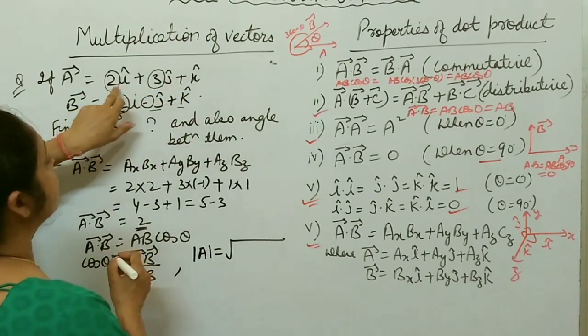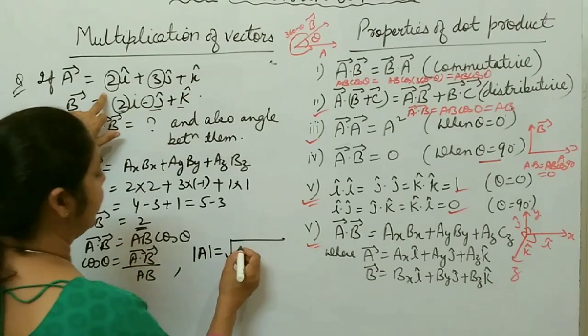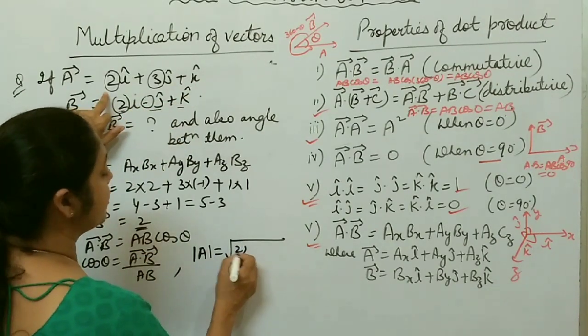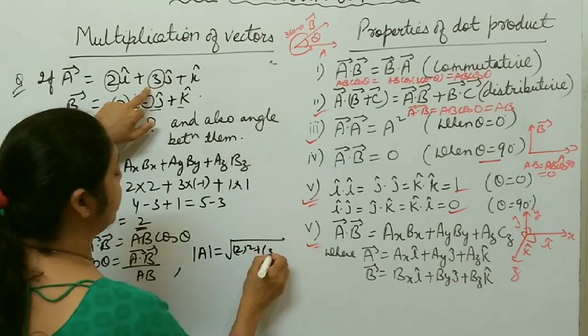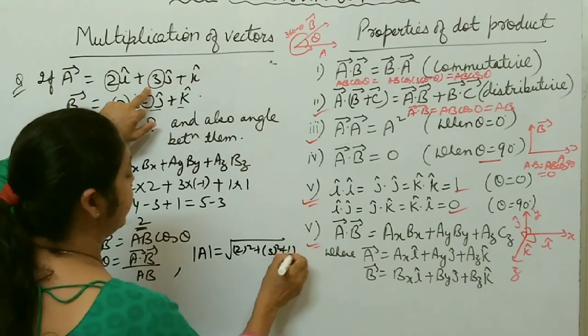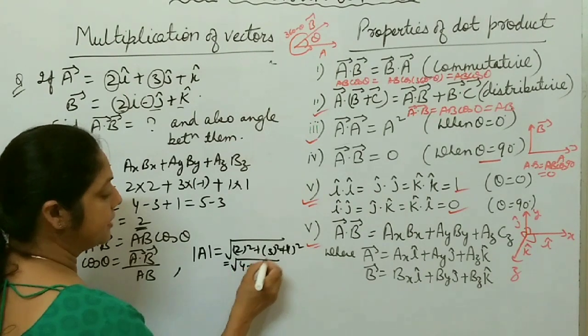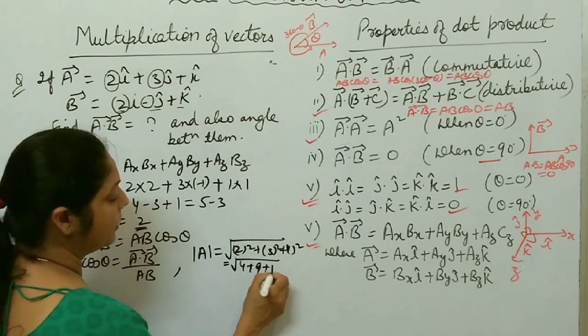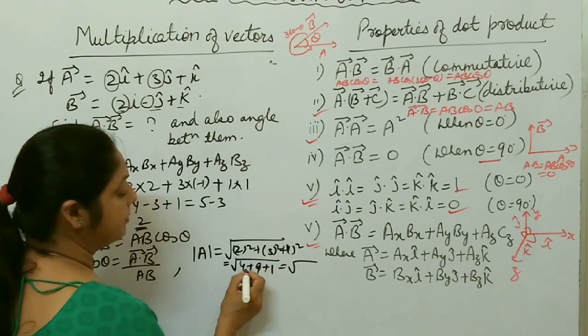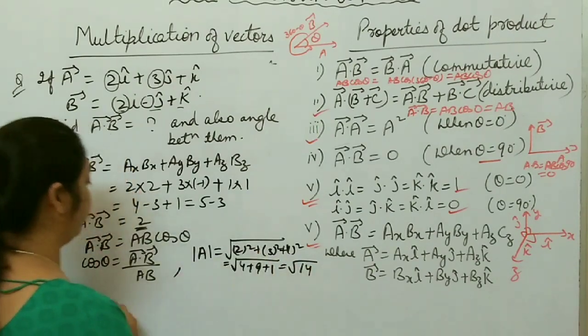So components AX, AY and AZ. Square of these: 2 square plus 3 square plus 1 square. It becomes under root 4 plus 9 plus 1, which is under root 14 units, right?